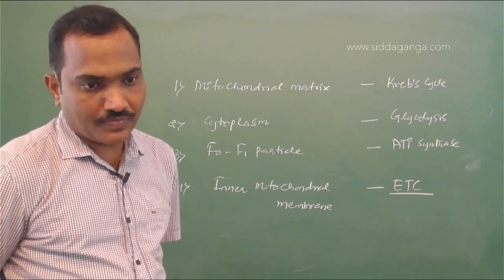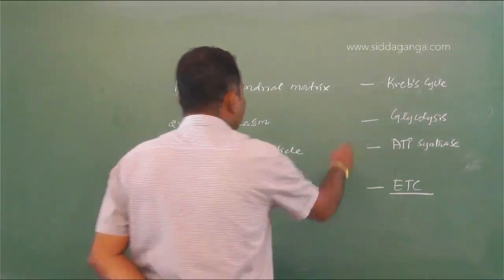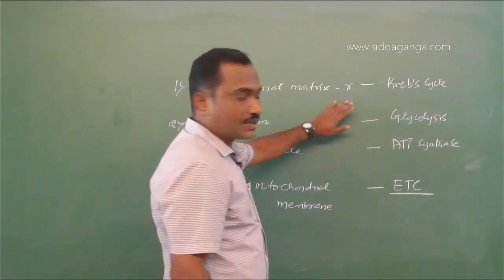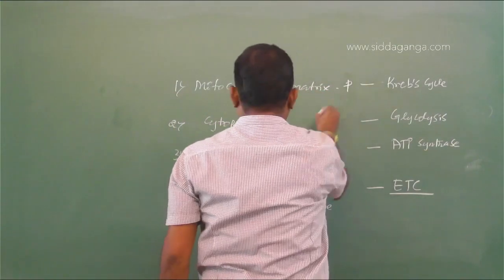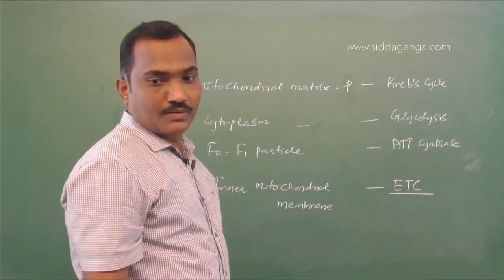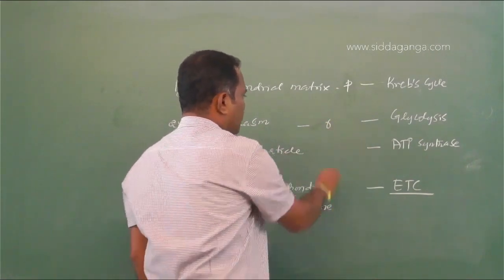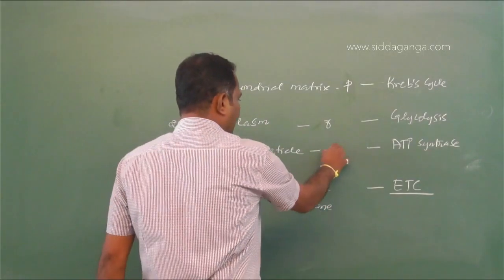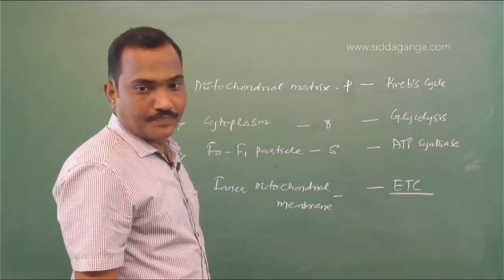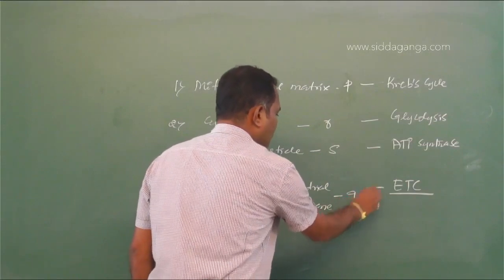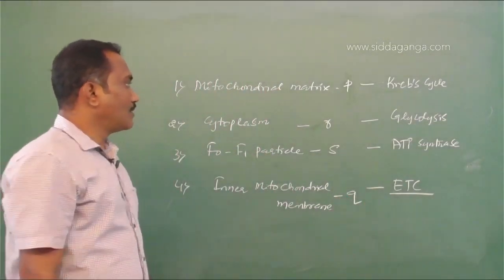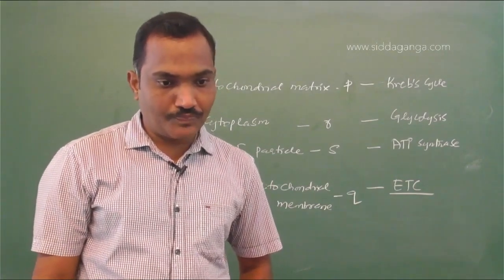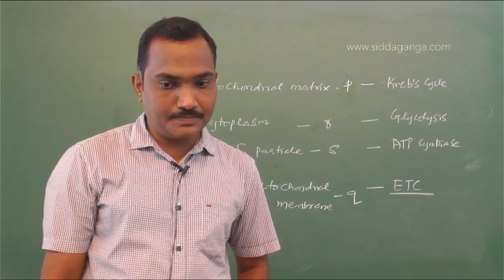The mitochondrial matrix, so Krebs cycle, P. Cytoplasm, glycolysis, R. F0, F1, ATP synthesis, S. ETC is Q. PRSQ. So the option should be A.